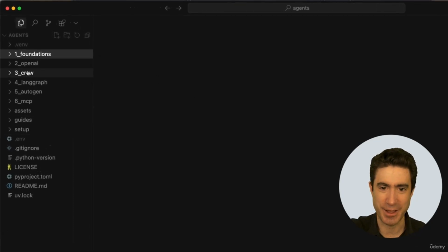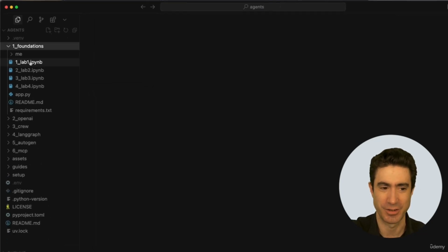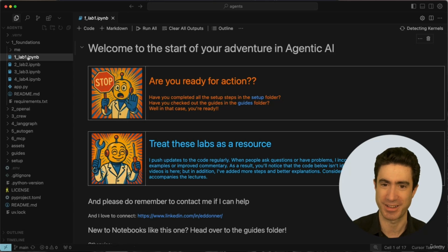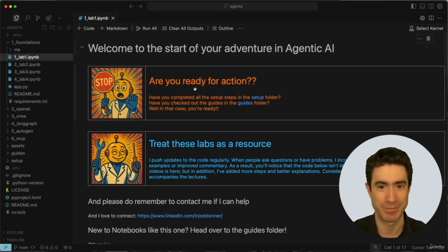And then on the left here, you've got the directories. The first one up here, 1 Foundations, represents the directory for week 1, where we are right now. We open that up, and I'd like you to click on Lab 1 that comes up right here. At the top here is a little section that tells you about the setup folder, which has all of the setup guide that by this point you should have already covered it all, so it should be fine.